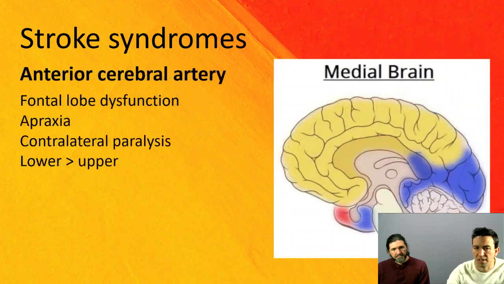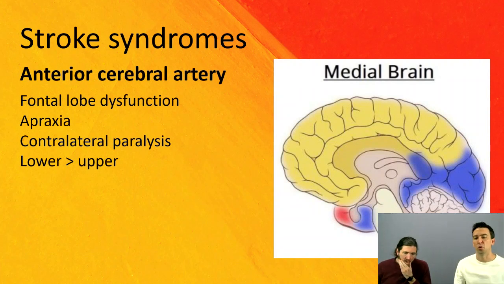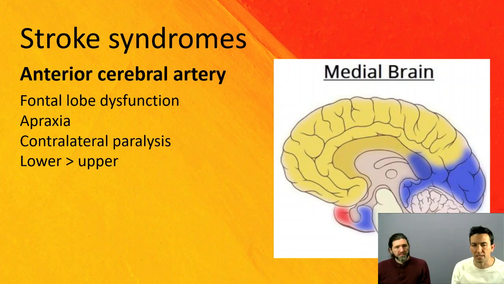Next one, moving down, would be the anterior cerebral artery. Again, it's the medial portion of the brain. Typically presents with some sort of frontal lobe dysfunction. You get an apraxia or sort of a clumsiness type presentation, and you get this contralateral paralysis where the lower extremities are more involved than the upper extremities. Looking again for what's the most common artery involved? Anterior cerebral artery.